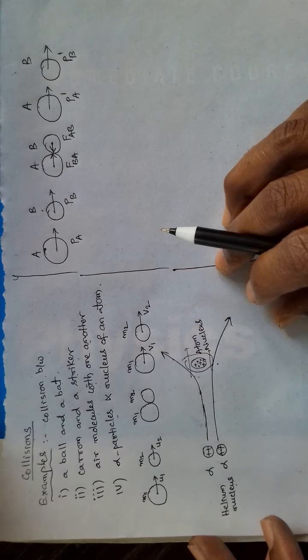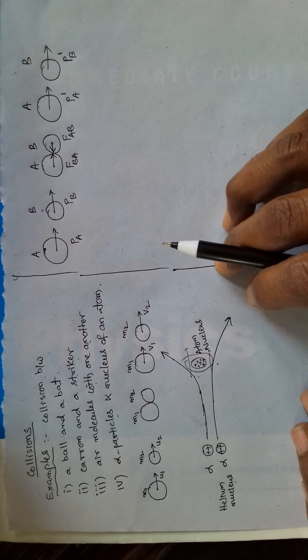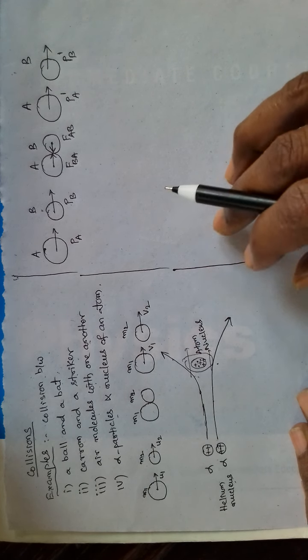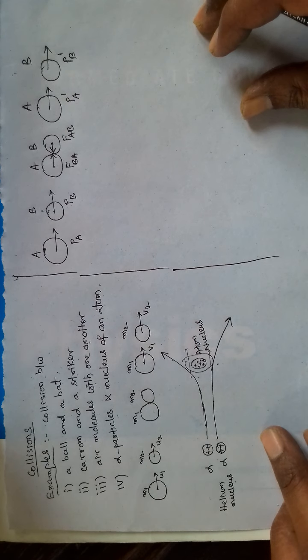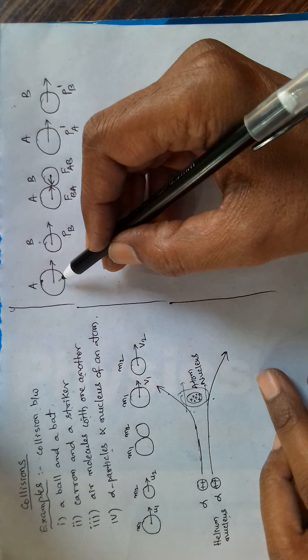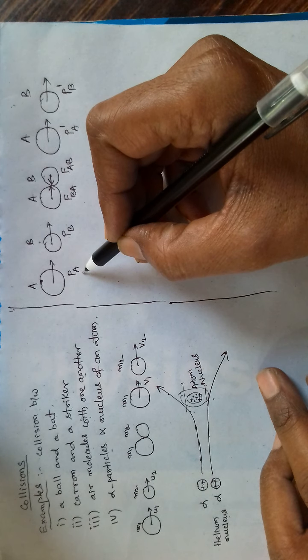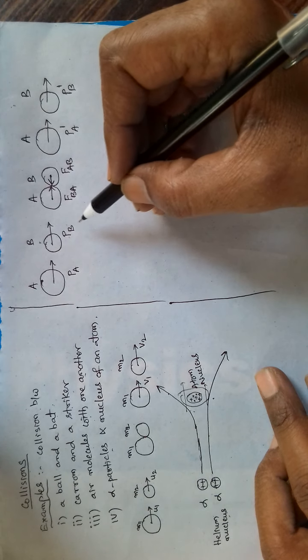First of all, consider the momentum of the bodies participating in the collision. Here body A is having momentum PA, body B is having momentum PB.